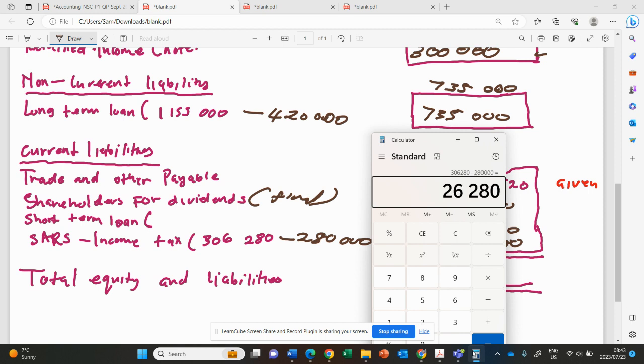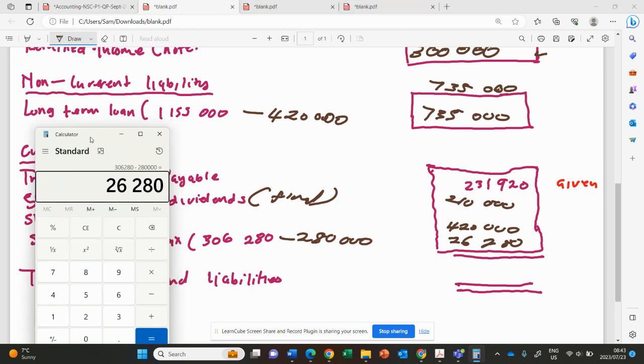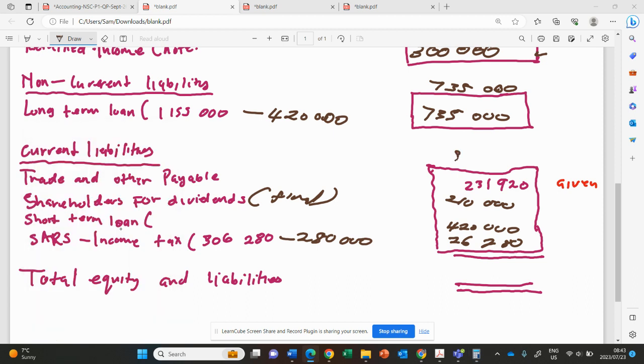Yeah, 26,280. Now, let's get our current liabilities: 26,280 plus 420,000 plus 210,000 plus 231,920. Then that will be 888,200. Then now you're done with the liabilities.